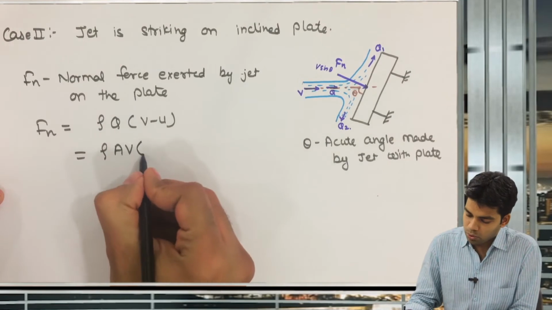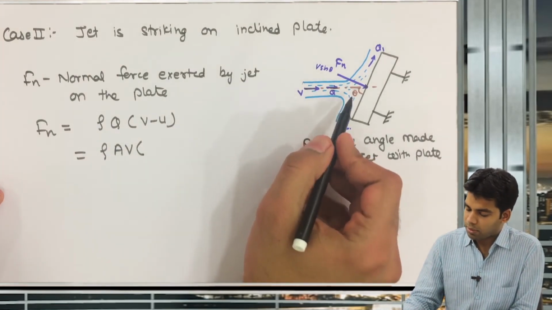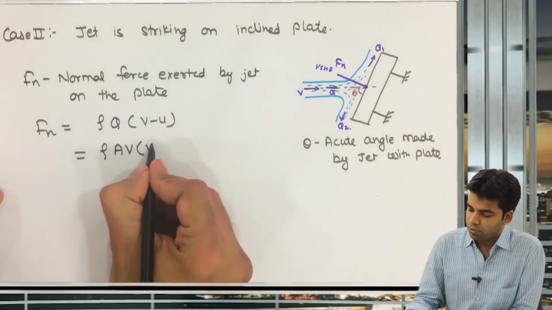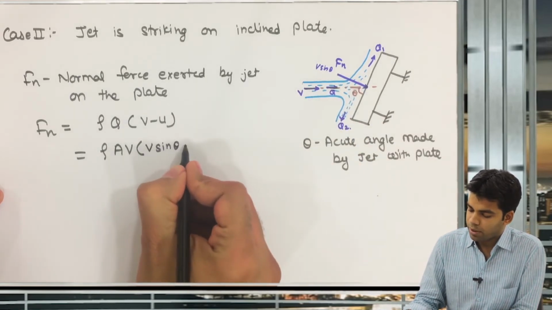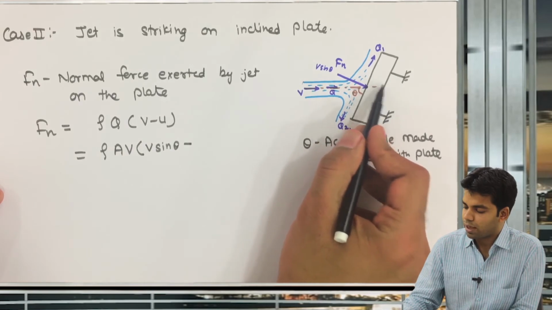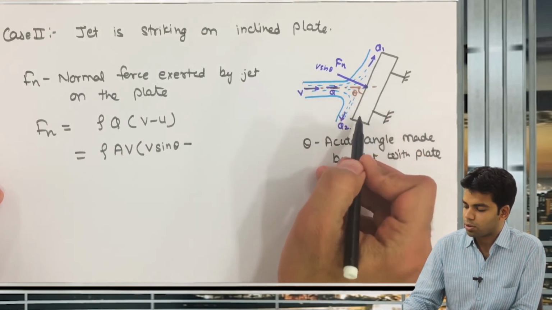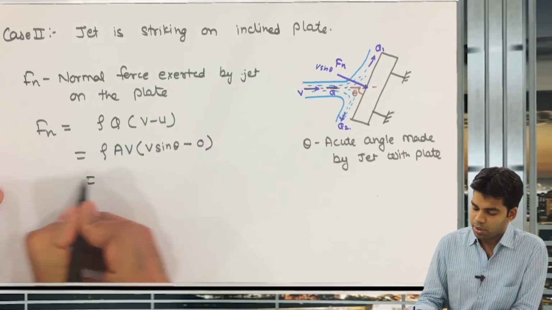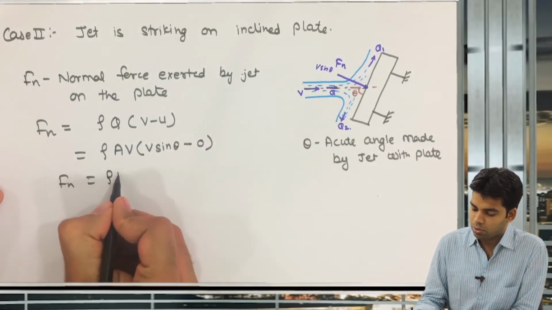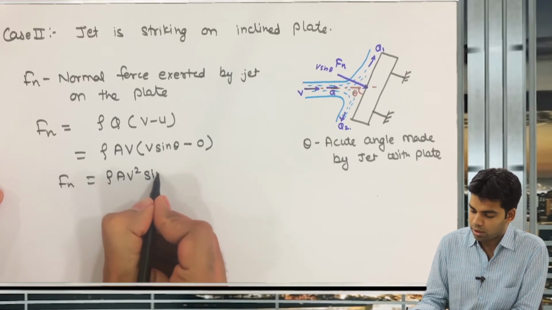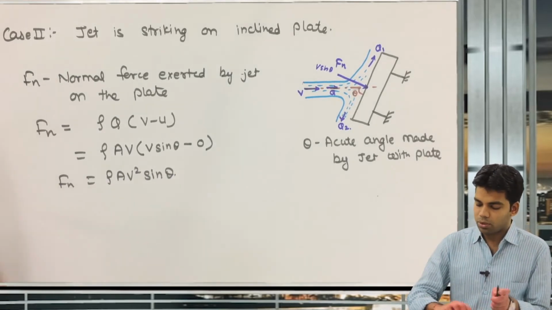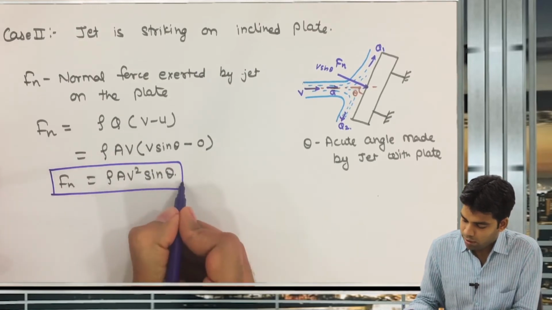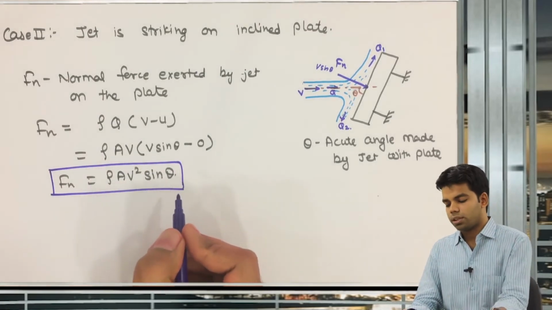Now V minus u. So this V is nothing but V sin theta, minus u, the velocity of this plate, which is stationary, which is 0, so minus 0. So the normal force Fn will be equal to rho A V square into sin theta. Okay, getting this or not? Normal force Fn is equal to rho A V square into sin of theta.